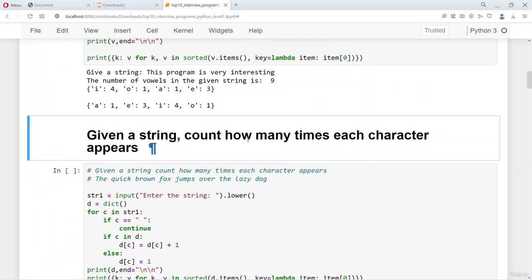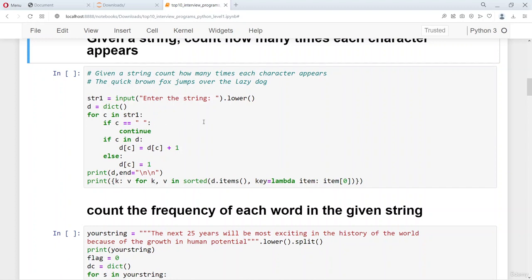The next question, which is related to string, is to find out the frequency of each character. Okay, you want to count the frequency of each and every character in the string. So this is interesting because it is basically about counting the frequency of characters. So let's say that we have entered a string, which is the famous pangram: The quick brown fox jumps over the lazy dog. So we copy this string.